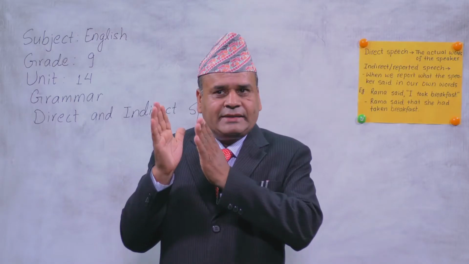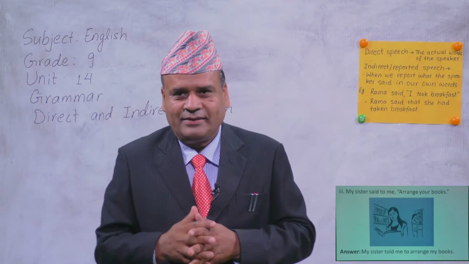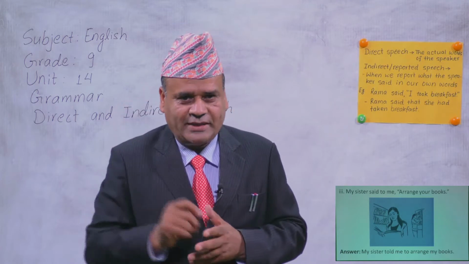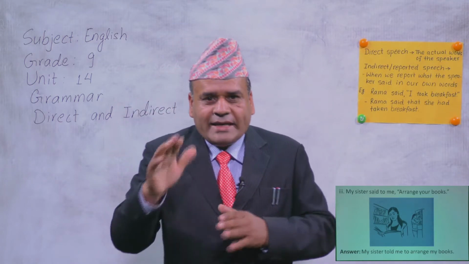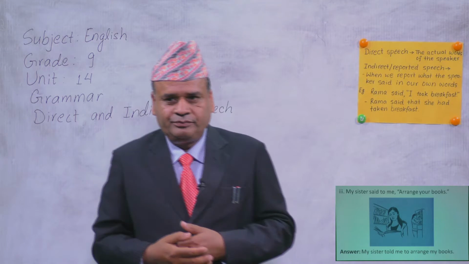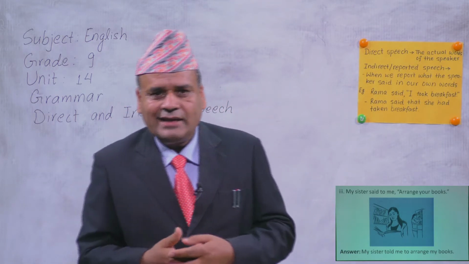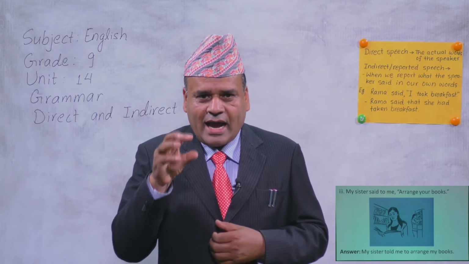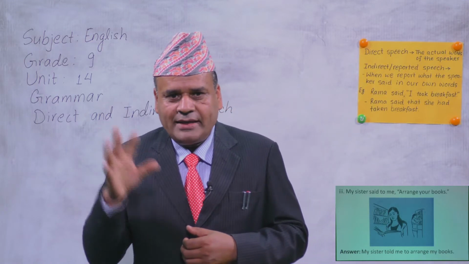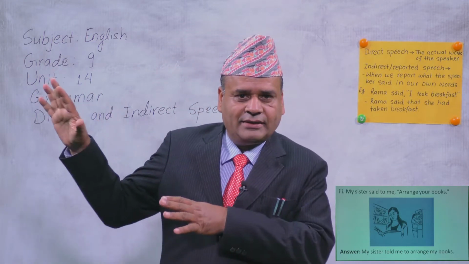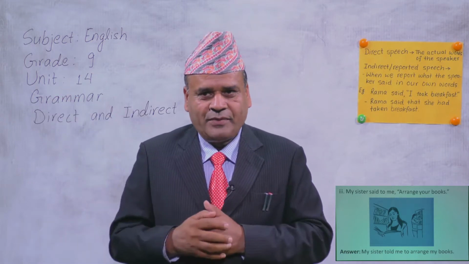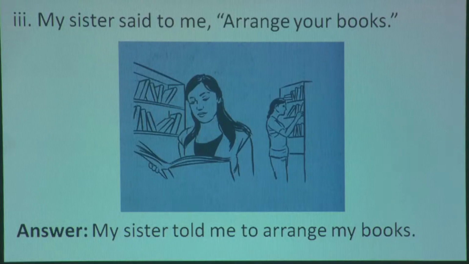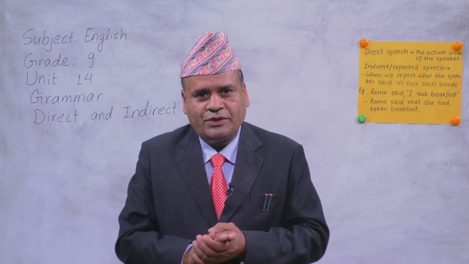Okay, and it is changed according to the object. What is the object there? Me is the object there. And when it is changed into possessive form, it is changed as my. Okay, I, me, my, myself, it goes like that. Mine, it goes. So as there is second person in direct speech, we change it according to the object. The object is me. Okay, I hope you understood this.